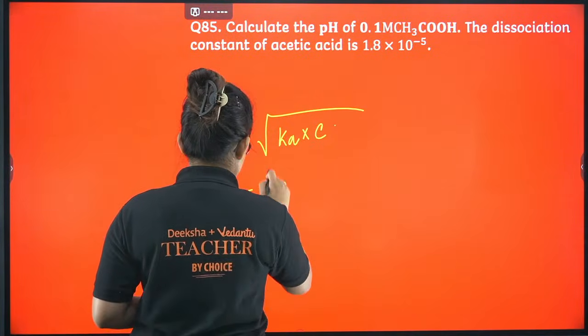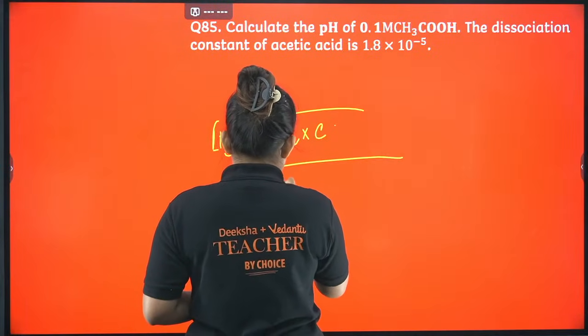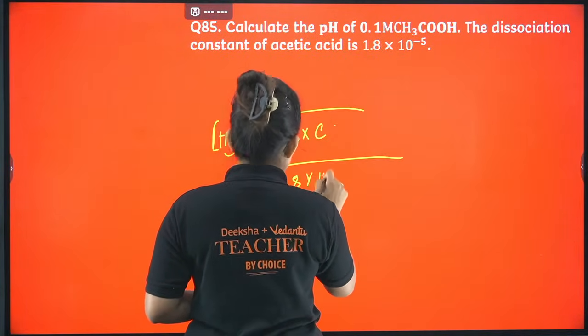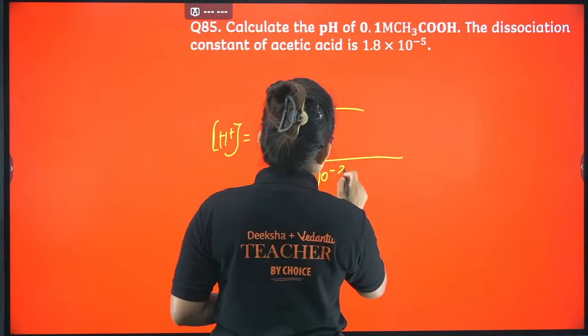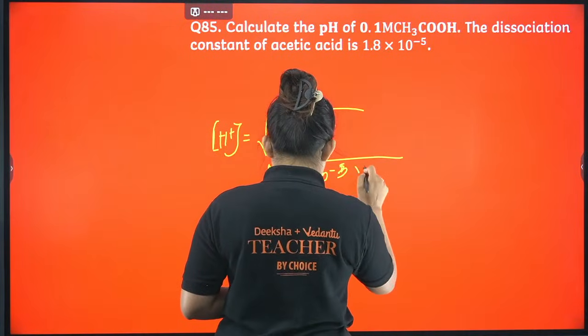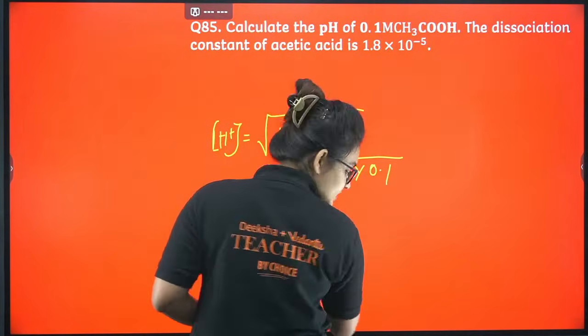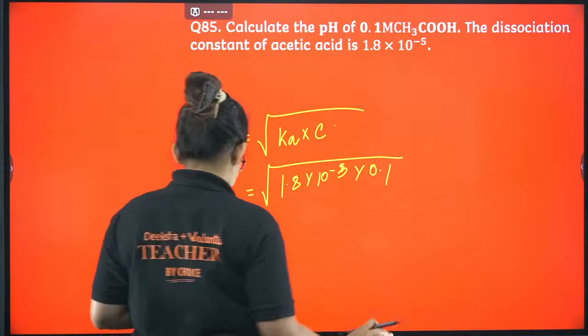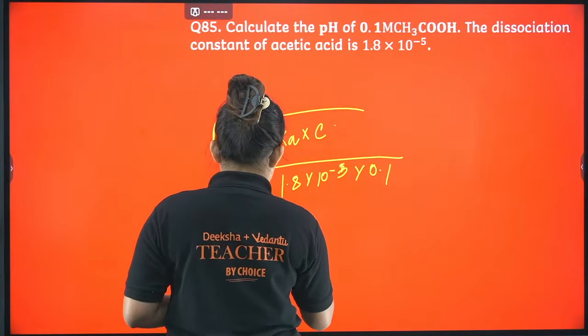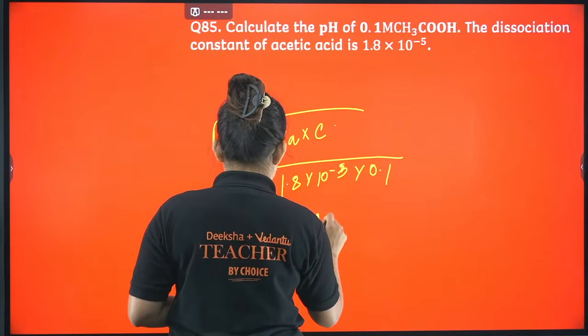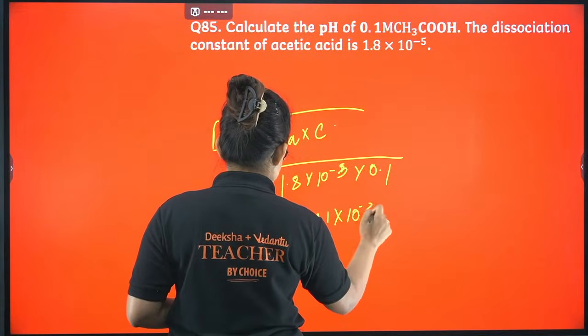Now if you put the values, that is 1.8 into 10 power minus 5 into 0.1. If you calculate this, it will come to something like 1.341 into 10 power minus 3.